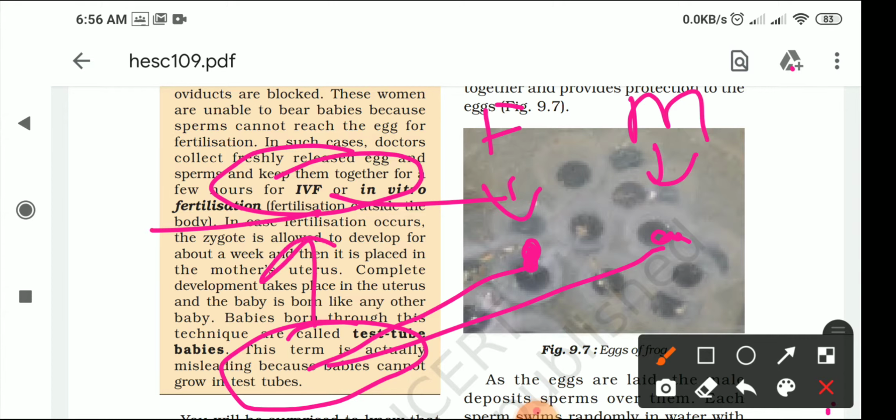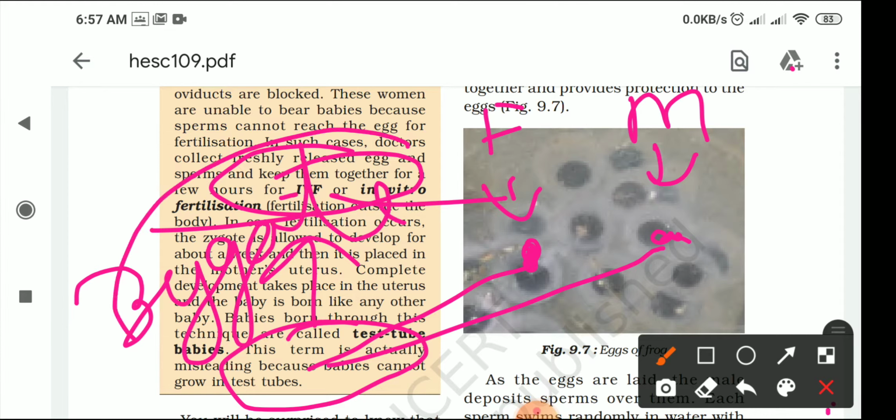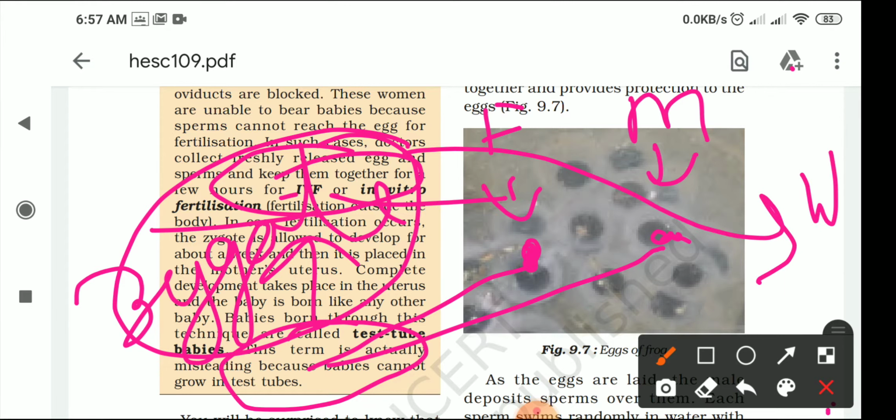After some time we are keeping this egg and the sperms for 1 week or 2 weeks, and then fertilization takes place outside the female body, and when the proper zygote is developed, this zygote is again inserted into the womb of the woman. Okay, so it means that the fertilization takes place outside, but the baby's growth should be inside the womb of the mother. So this technique is called the IVF, in vitro fertilization technique. Okay, so hope this is clear to you.